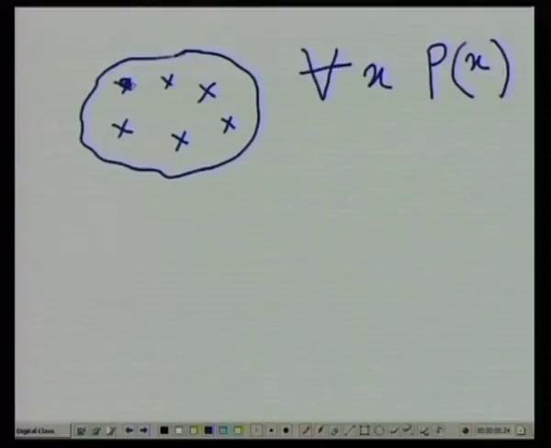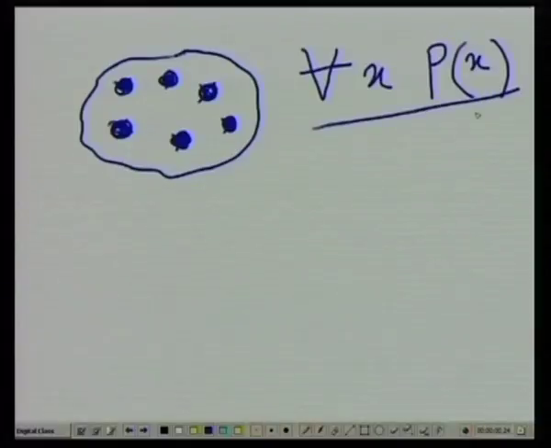This need not be denoted as x's; I can just put thick dots here. These are just elements of this set. When I write this, what I mean is that p x will be true for any element that I choose from this set.